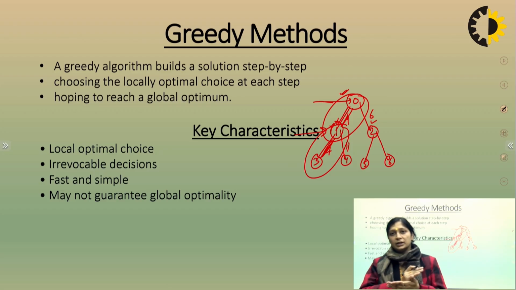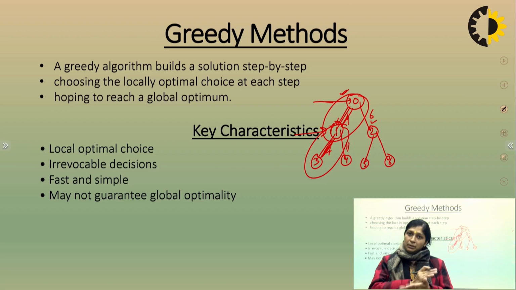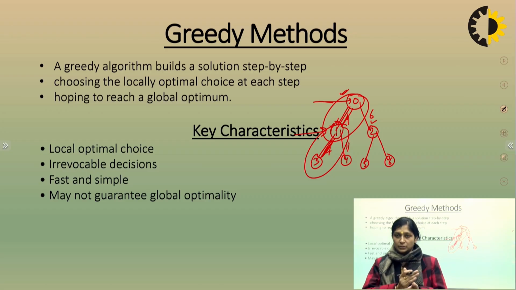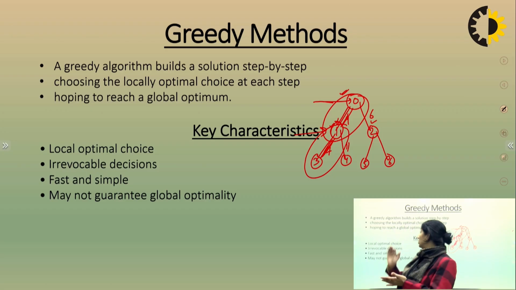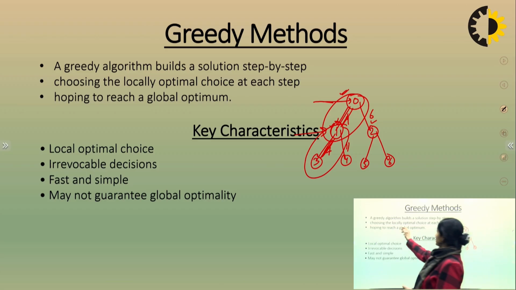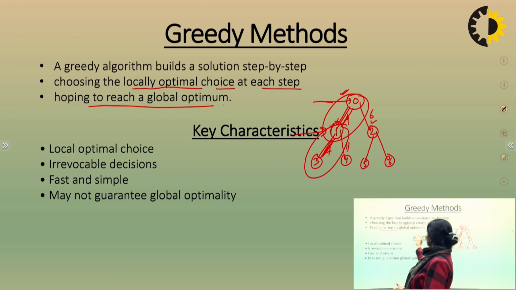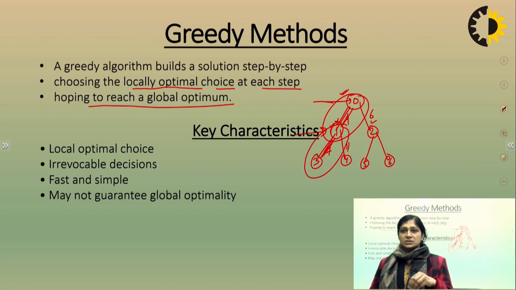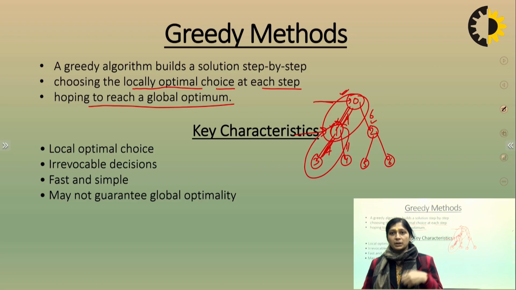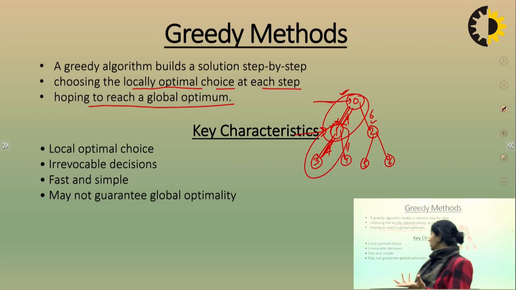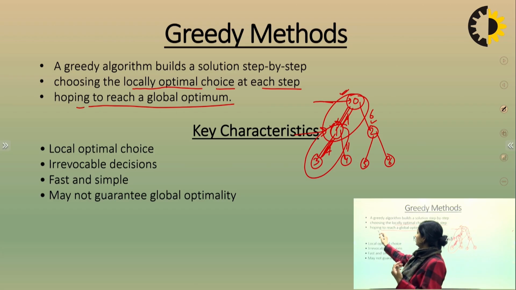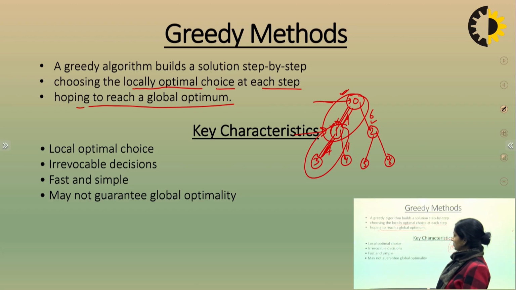While we are considering the global optimal, it may be global optimal or may not be, but every time it is a local optimum. That's why here I have written locally optimal choice at each step, hoping to reach a global optimal. It means we are doing this process just to get the global optimal solution, but it may or may not be global optimal. That's why I have written here hoping to reach a global optimum.